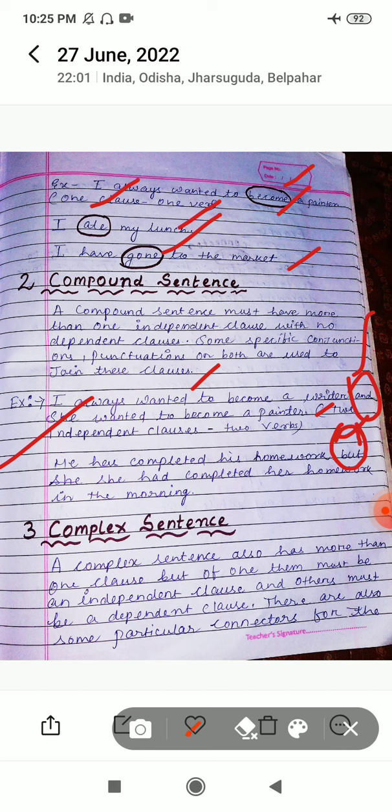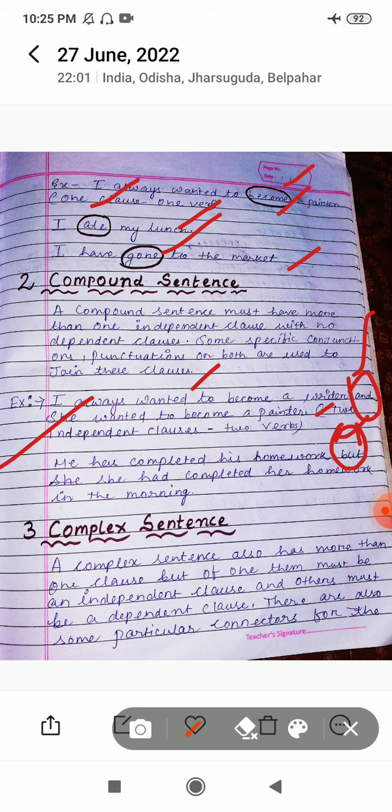Now what is a complex sentence? A complex sentence also has more than one clause, but one of them must be an independent clause and the other must be a dependent clause. Yes, that is the differentiation that we can see in complex sentences. In compound sentences it is very simple: two independent clauses will be there and they will be joined with the help of a conjunction.